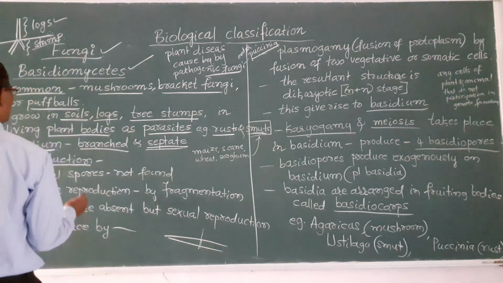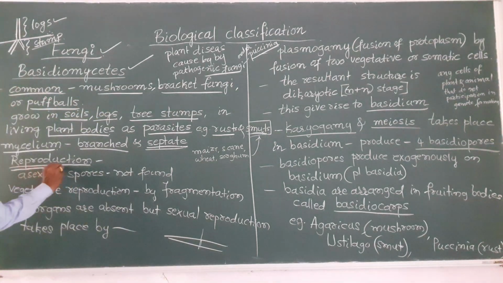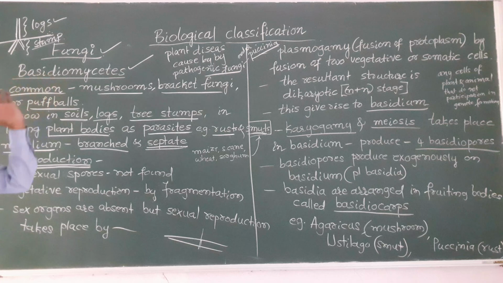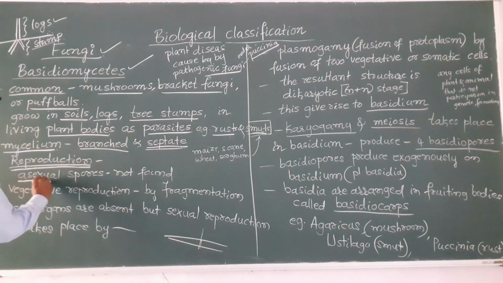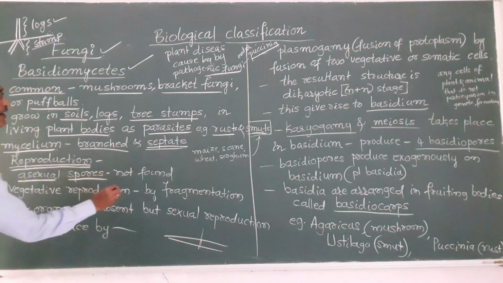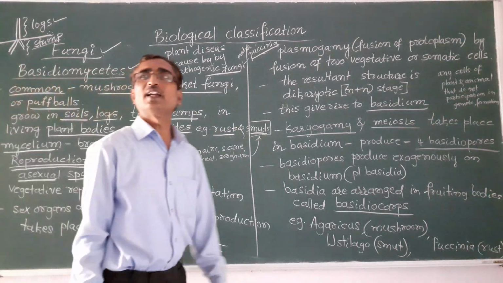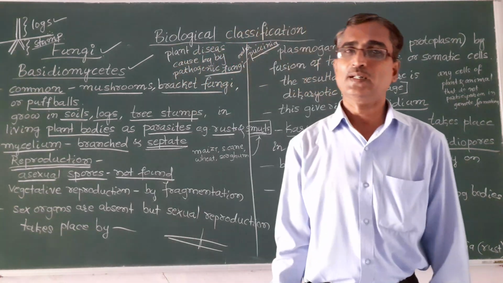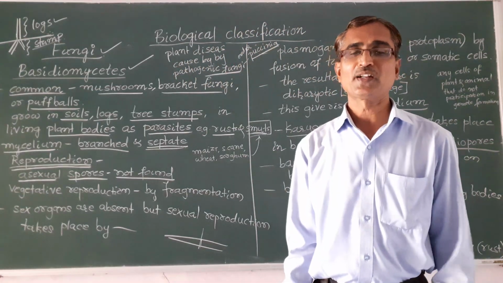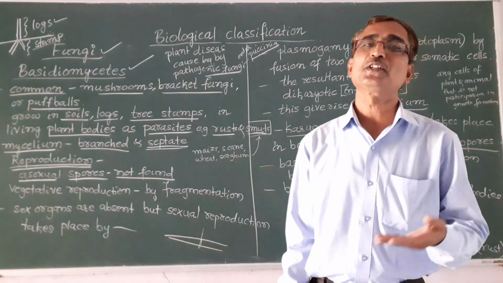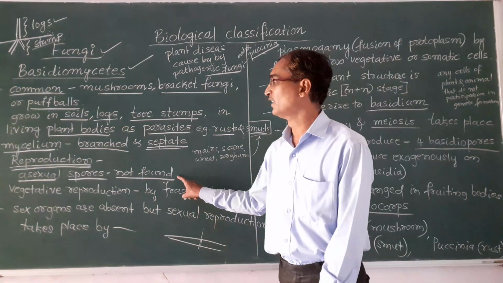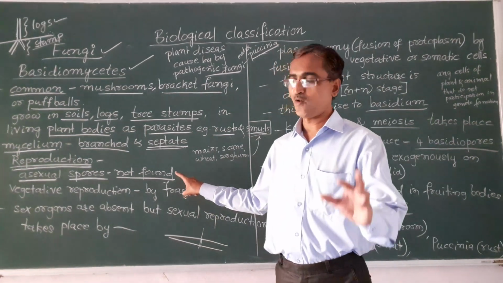And next let us learn about reproduction in Basidiomycetes, how reproduction takes place. You see, first, asexual spores are not found. Asexual reproduction takes place through asexual spores, but here the asexual spores are not found.